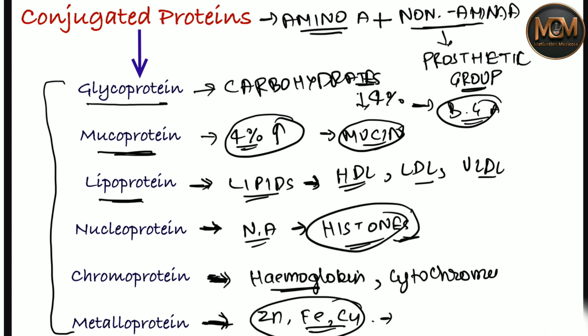It means there will obviously be amino acids, but there will be a new thing added over here, that is a non amino acid, also said to be a prosthetic group. All right. And the prosthetic group can differ, so that is how we have divided these kinds of protein.